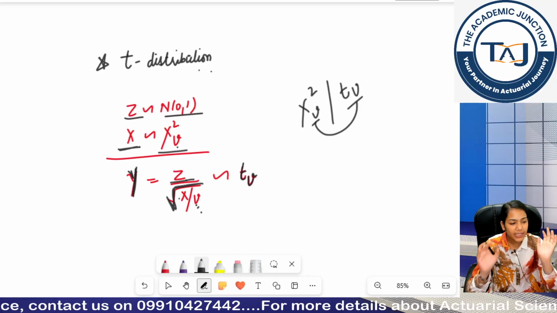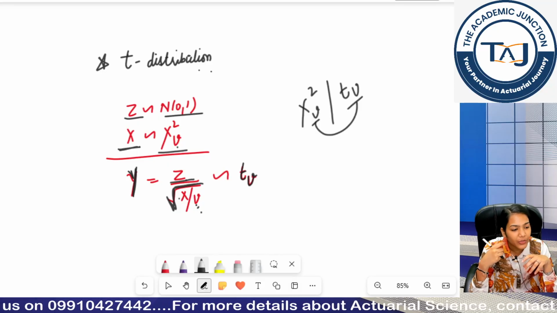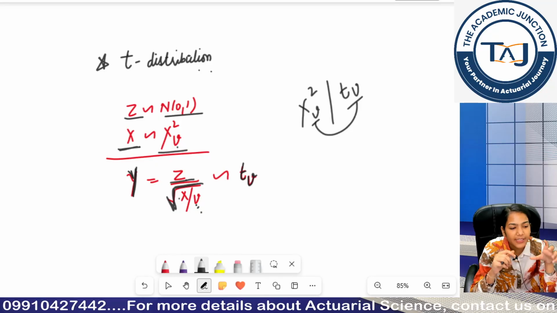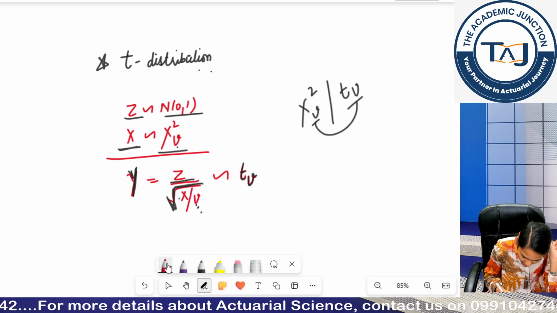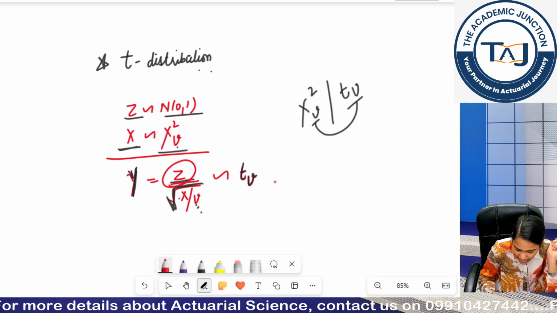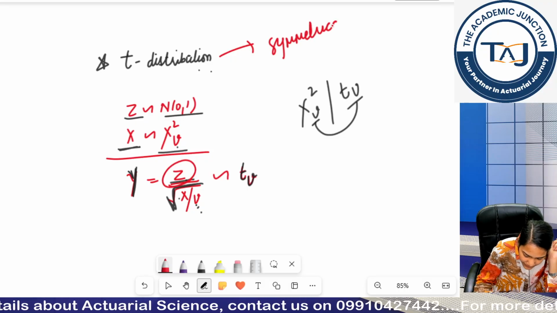T distribution is again not that much used at this point of time, but when we are moving to statistical tests, then it is very much used. And since we are using the standard normal distribution here, the t distribution also is symmetrical around the mean.